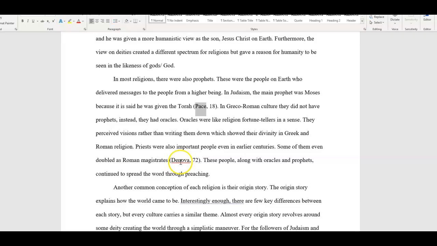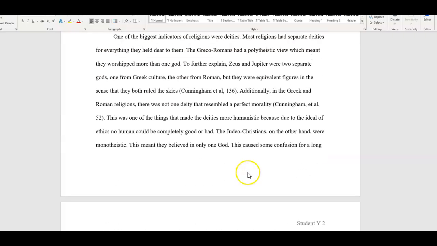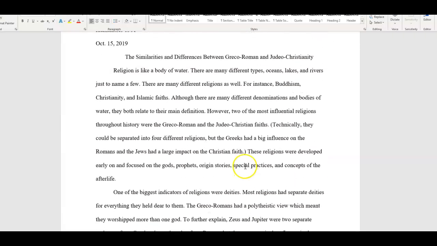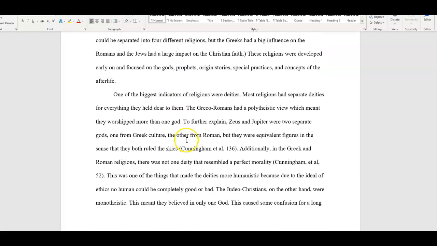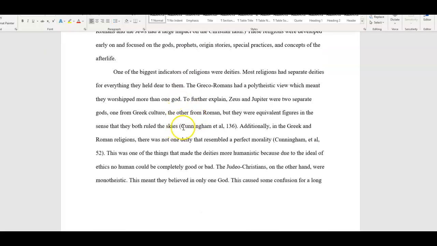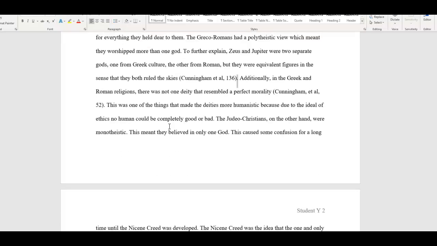Source here. Source here. These are called parenthetical citations, where after the information is used, you put parentheses, the name of the author of the information, close your parentheses, and then the period goes here. It doesn't matter if you're quoting it word for word, if you've summarized it, or if you've changed up a few words, that's what's called paraphrase. Any information drawn from the source must be cited.